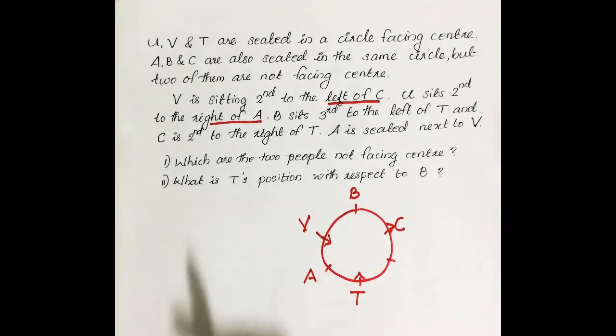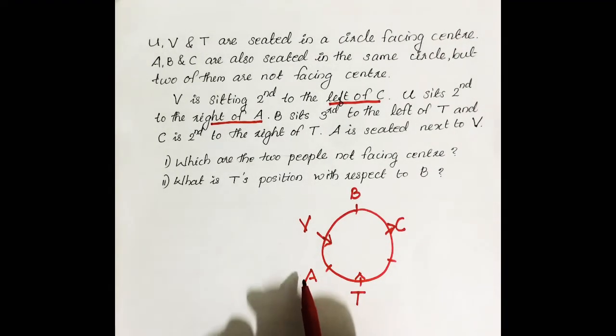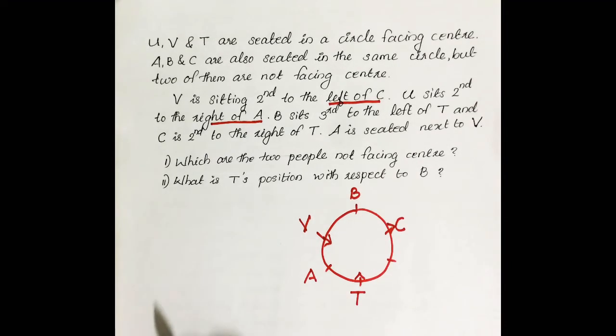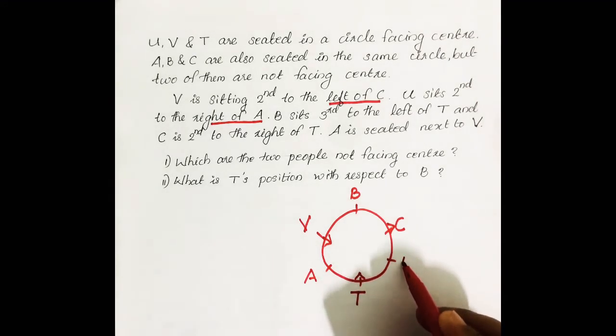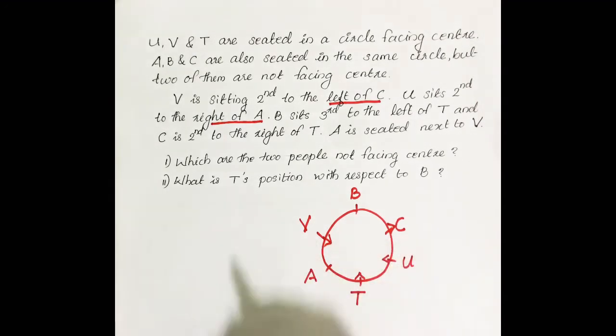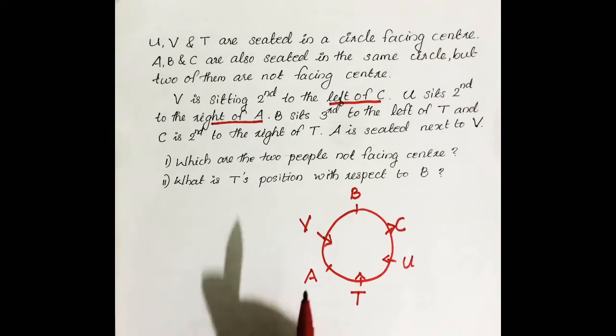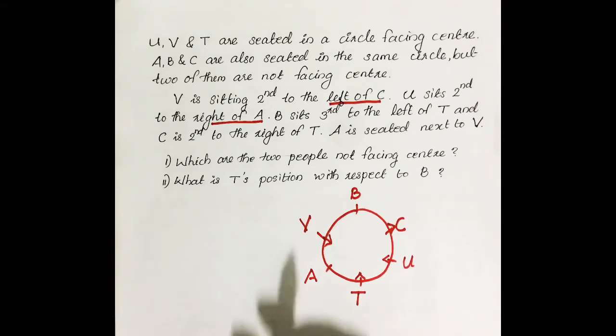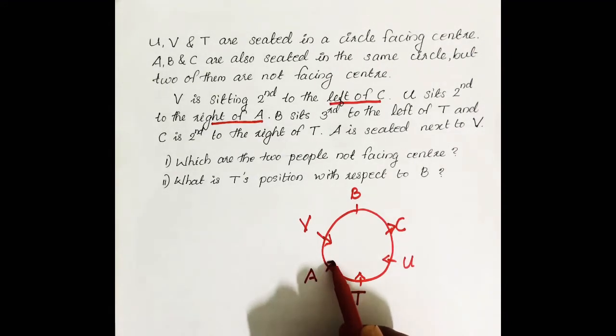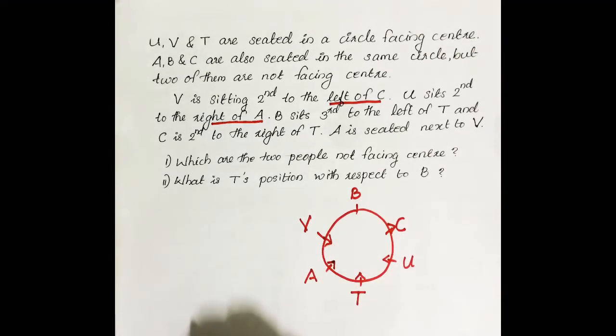Okay. So A is seated next to V. So A becomes here. Now we already got the place of A. So the remaining place is definitely U, and U is facing towards the center only. Then the condition is U sits second to the right of A. U is second right of A means A is definitely facing the center, then only U becomes second right.